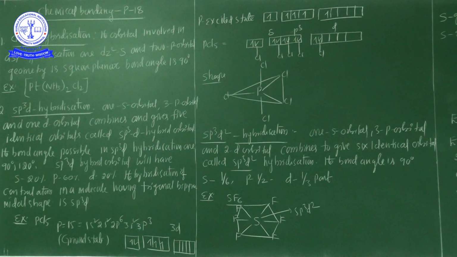In sp3d hybridization, the possible bond angles are 90 degrees and 120 degrees.